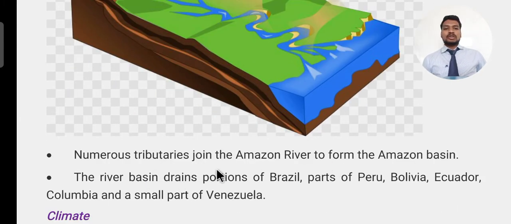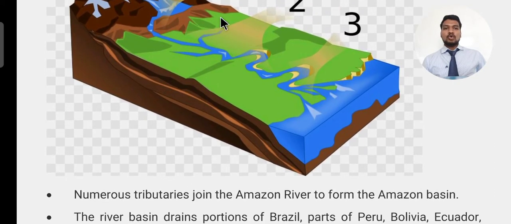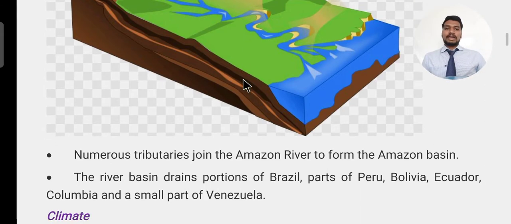The numerous tributaries join the Amazon river to form the Amazon basin. Many sub rivers connect to the Amazon river and form the big Amazon basin. Which is the biggest river in the world? The Amazon river. The biggest river basin is of the Amazon river, which is there in South America.